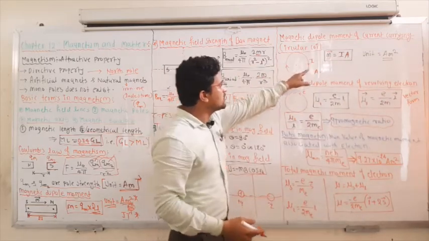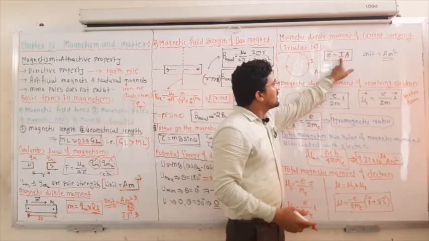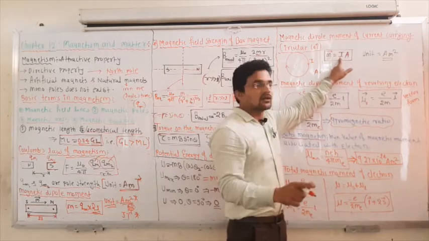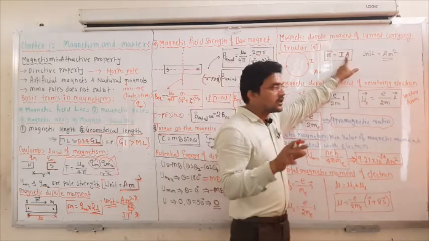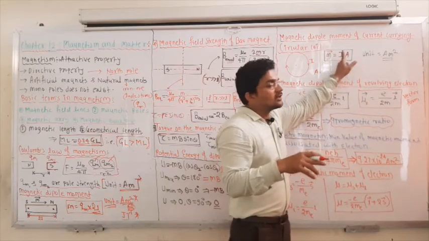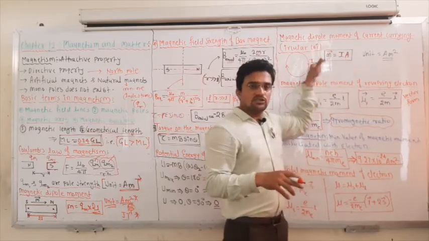So remember this equation: the magnetic dipole moment of a current carrying conductor is I into A. If it is a square, take the area of the square; if it is a circle, the area of the circle. So the area depends on the shape of the coil.